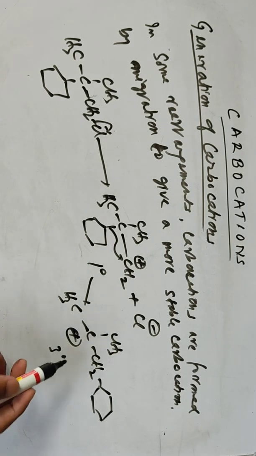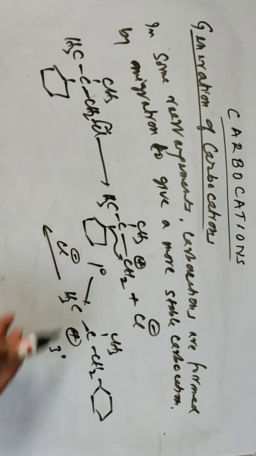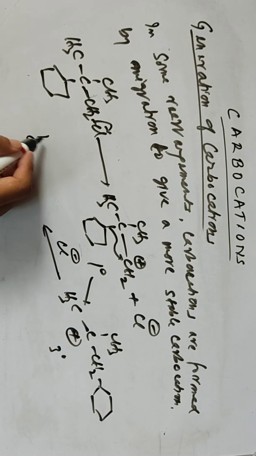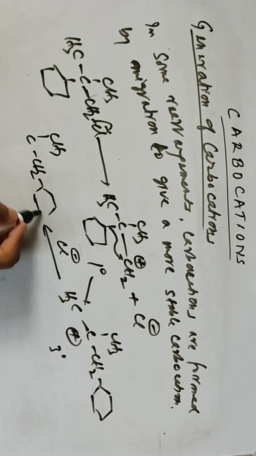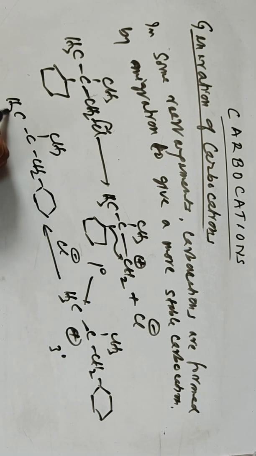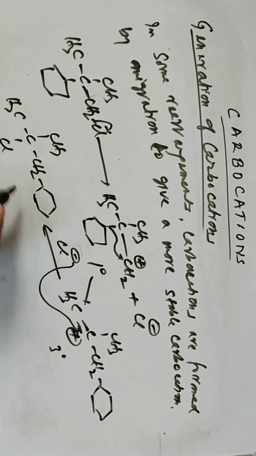Finally this one is attacked by the nucleophile, the chloride, so you get CH3, CH2, the cyclohexyl group here, then CH3, and the chloride attached here. So this is the final product. Similarly, I just want to show that carbocations can also be generated by migration, by rearrangement, to get the more stable carbocation. So these are examples.